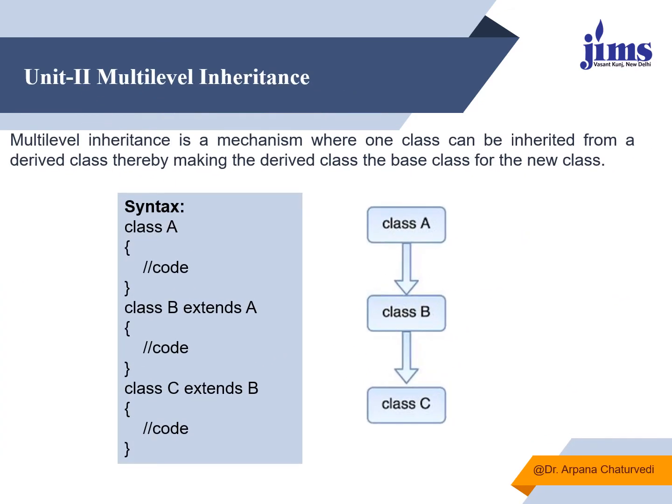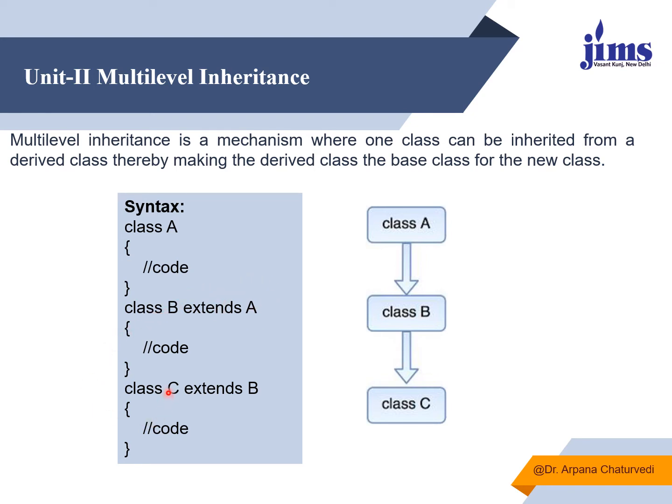It's a multi-level inheritance. What is the difference over here? Here, this is a grandparent class. With the help of this grandparent class, I have derived class B. So what I have written, class B extends A. So class B is being derived or inheriting the features of A. So B is a child class.